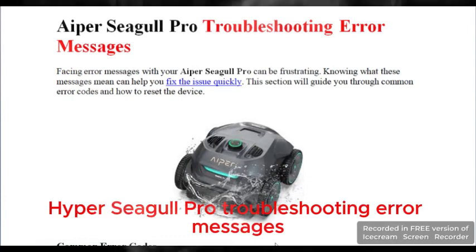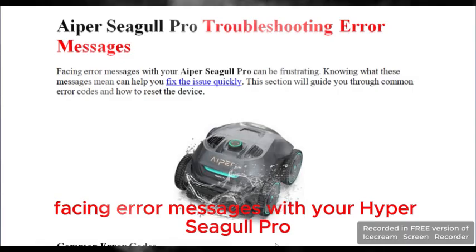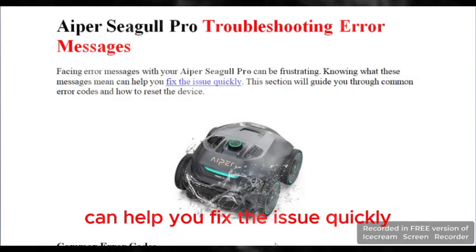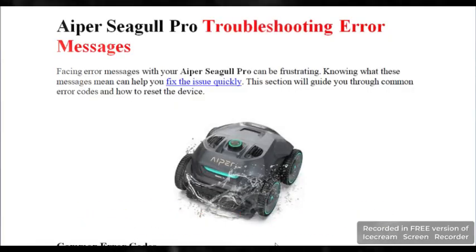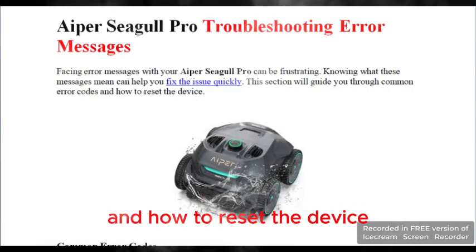Aiper Seagull Pro Troubleshooting Error Messages. Facing error messages with your Aiper Seagull Pro can be frustrating. Knowing what these messages mean can help you fix the issue quickly. This section will guide you through common error codes and how to reset the device.